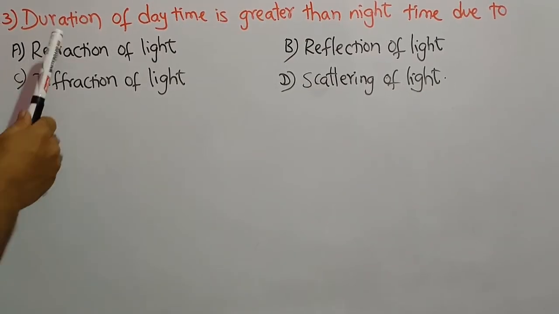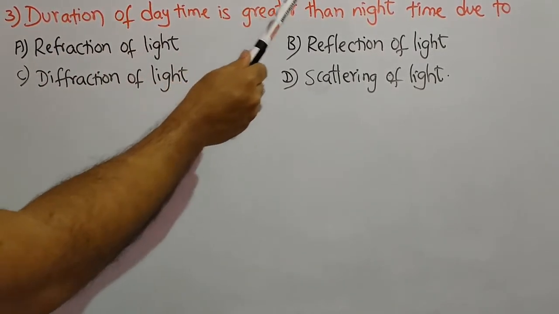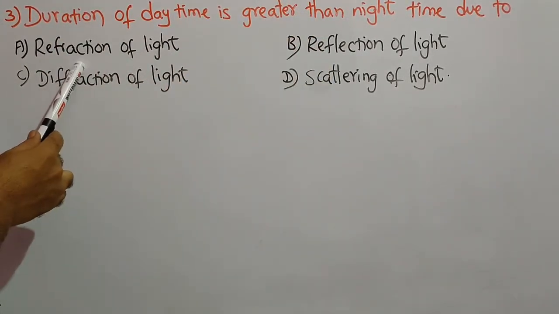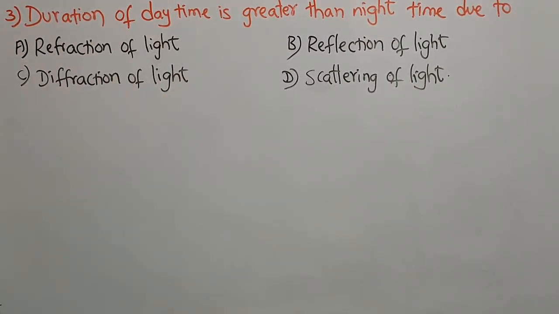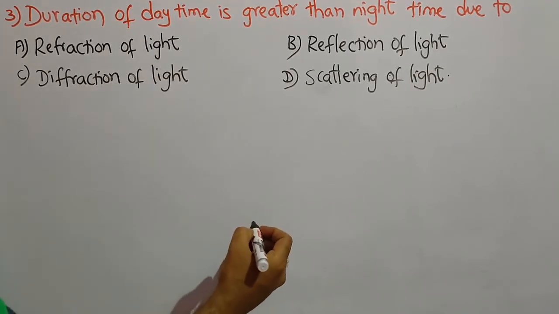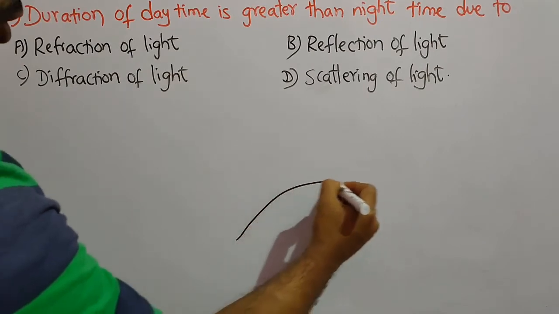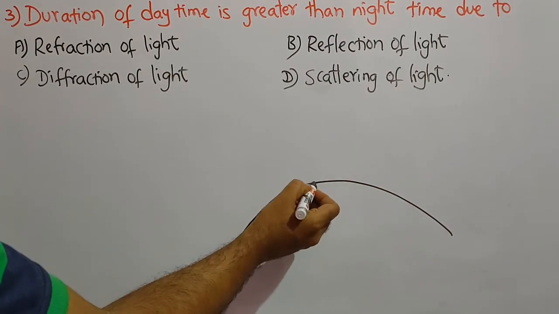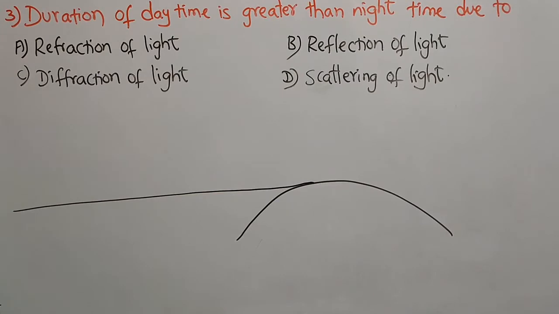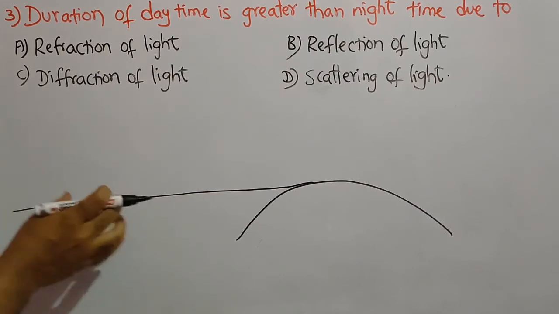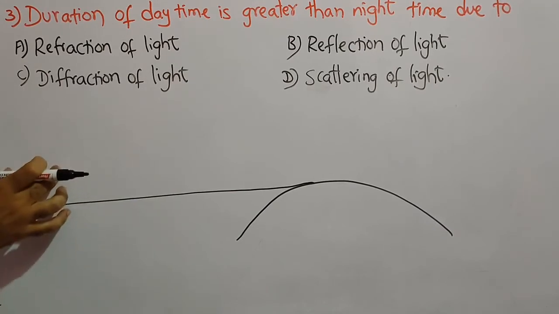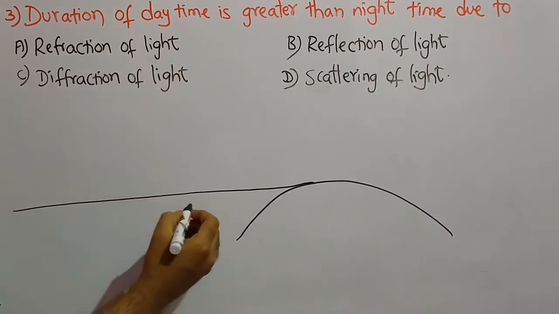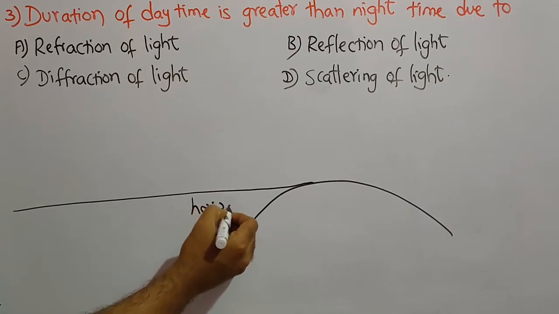The question is, the duration of daytime is greater than nighttime due to refraction of light, reflection of light, diffraction of light, or scattering of light. So how to find the answer for this question? Let me explain one concept. If this is the surface of the earth, let this line be the horizon. Horizon means the imaginary line where the sky and the earth both appear to meet. So that line we call a horizon.